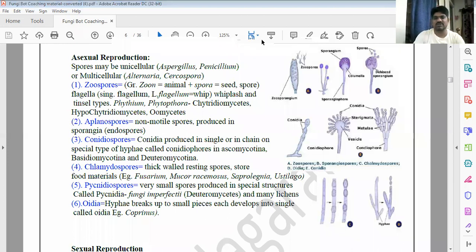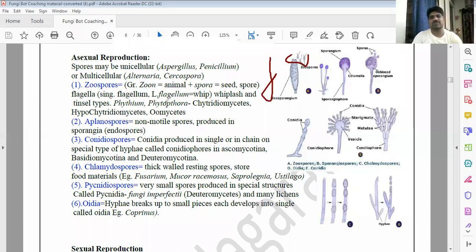Zoospores are flagellated spores, and again there are flagella types: pantonematic, acronematic. Whiplash or tinsel type of flagella; last time a question was phrased on that. Whiplash is smooth, like a cord. Tinsel has tendrils, airy, feathery.